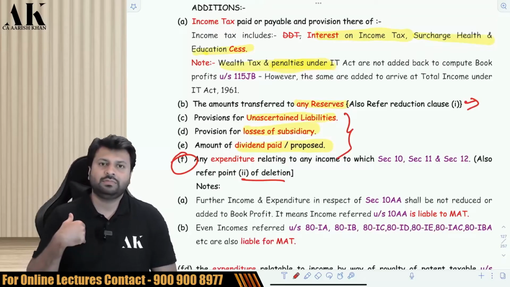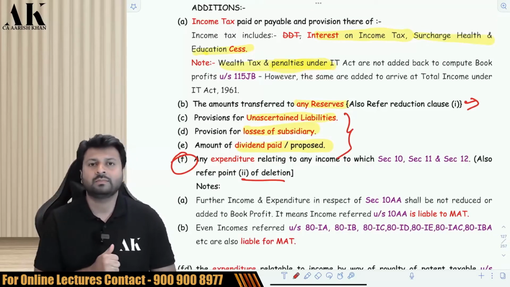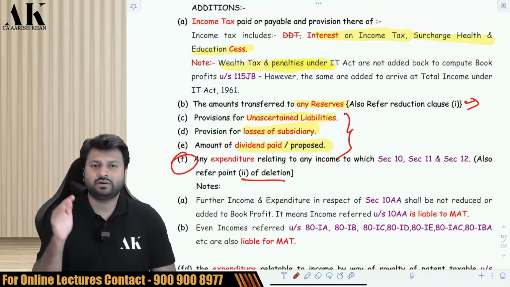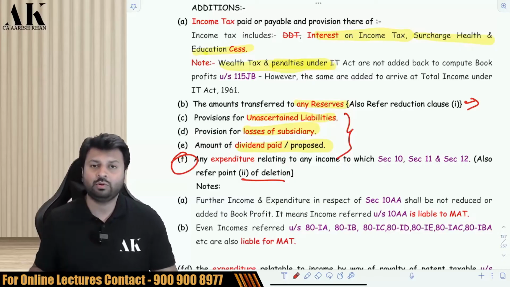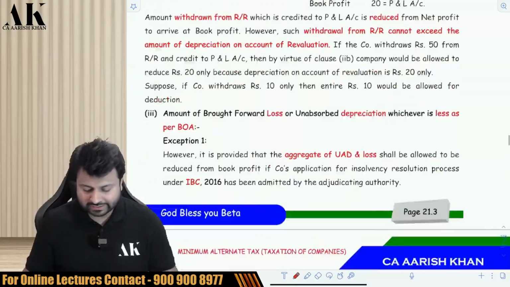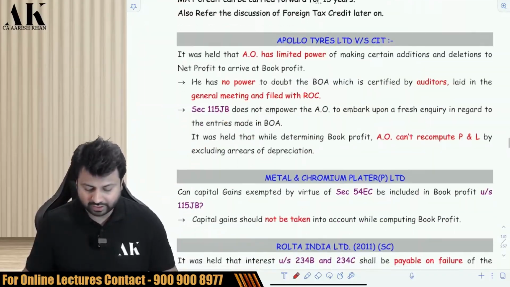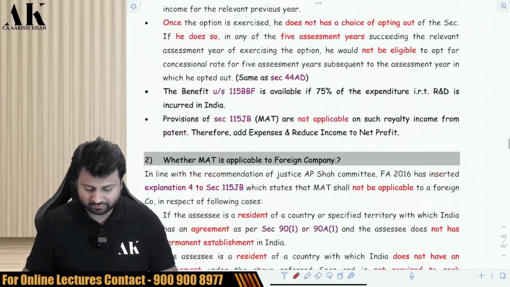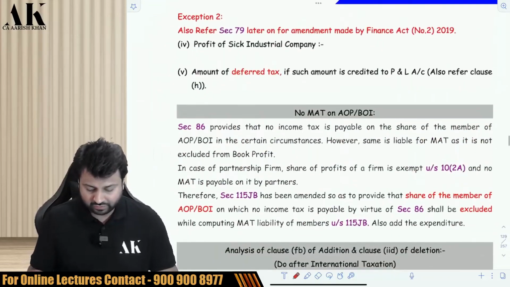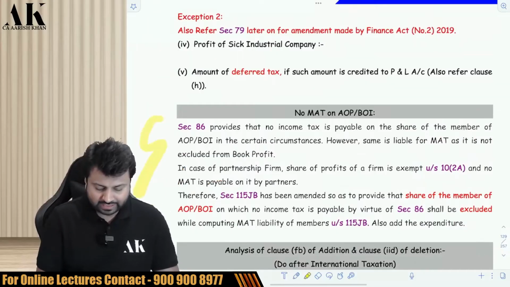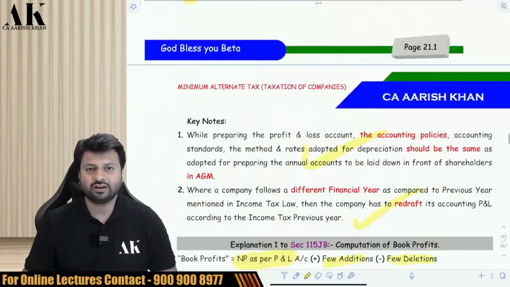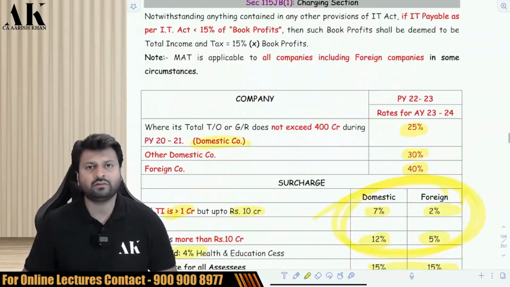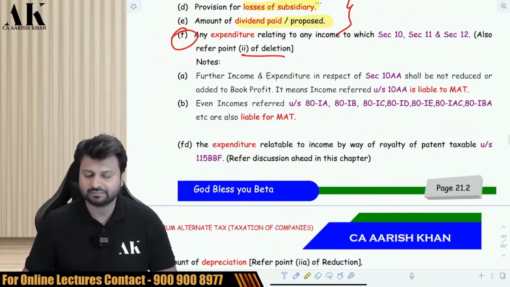So for example, if I am a company and if I am earning agriculture income, reduce. If I am a company, I am getting some share of profit from a partnership firm, reduce. But if I am a company and if I am getting some share of profit from AOP BOI, that cannot be reduced here. Why? Because the share of profit from AOP BOI is not exempt in section 10. It is exempt in section 86. And therefore, for share of profit from AOP BOI, the law has made a separate provision over here, as you can see. So if you receive any share of profit from AOP BOI, that is also not liable to MAT. For that, the government has made a separate clause. So the share of profit from partnership firm, reduce. Share of profit from AOP BOI also reduce, because there is a separate clause for that.